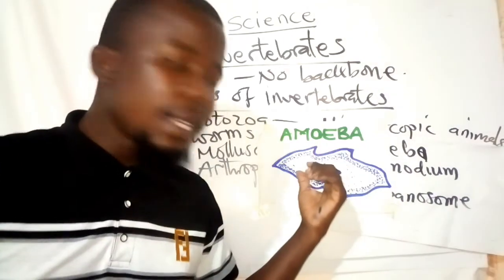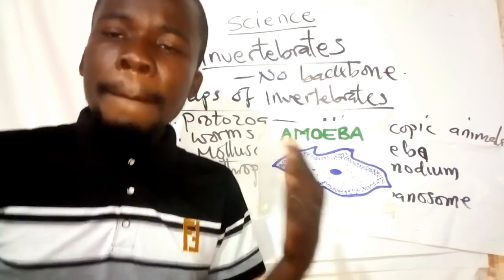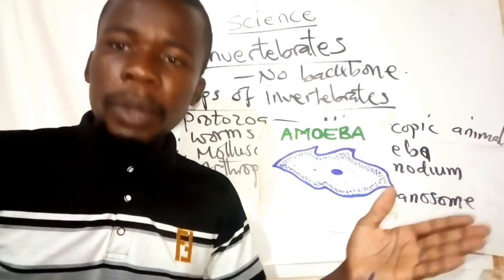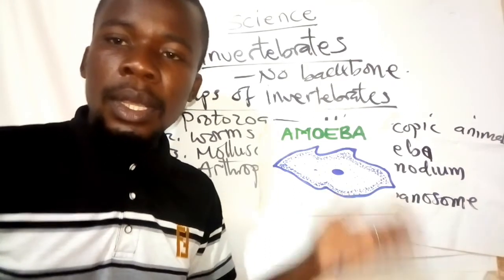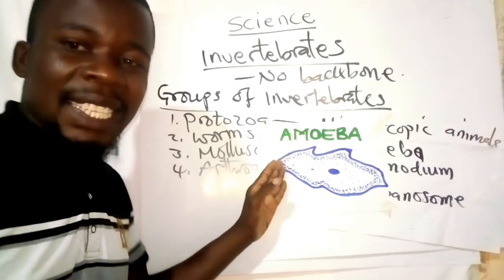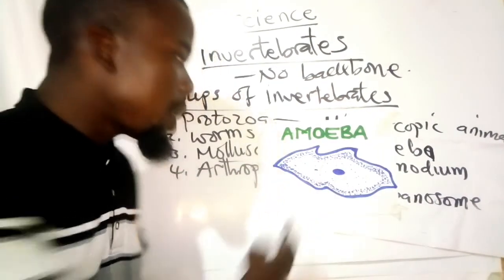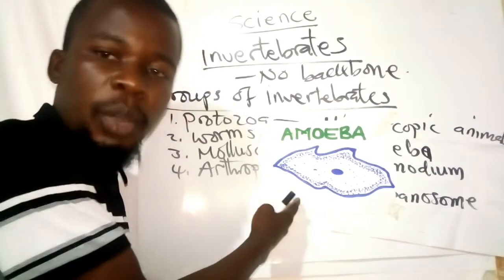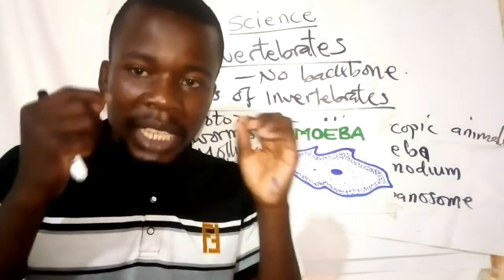We can find these amoeba in mud in the ponds. So this one is an example of a microscopic animal. This is just a magnified drawing, but a real amoeba cannot be seen with our naked eyes.